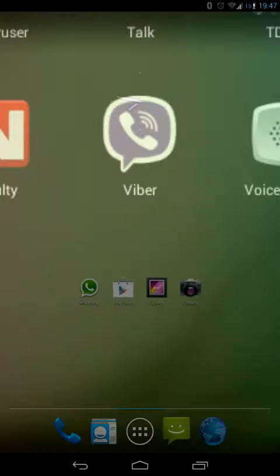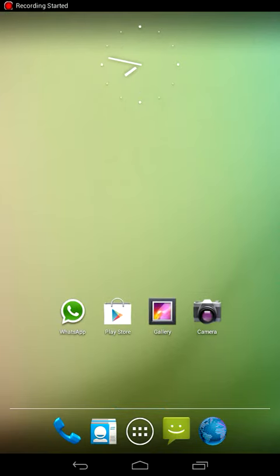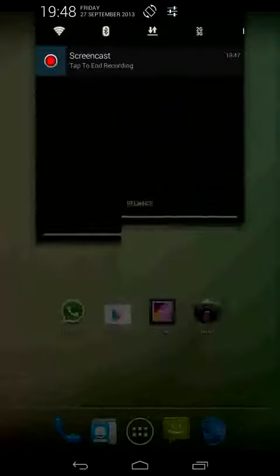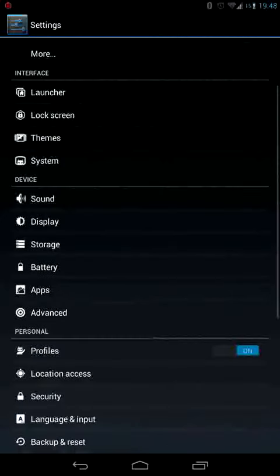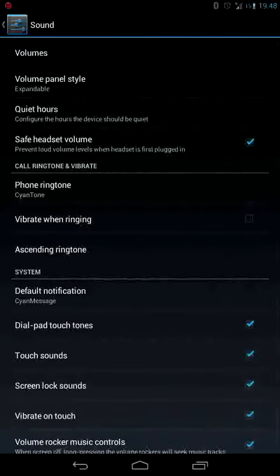In this tutorial I'll show you how to basically control the sound system of your Android device. Just go to settings. On the device menu, just click on the sound. Here you will see a set of options available for the sound.